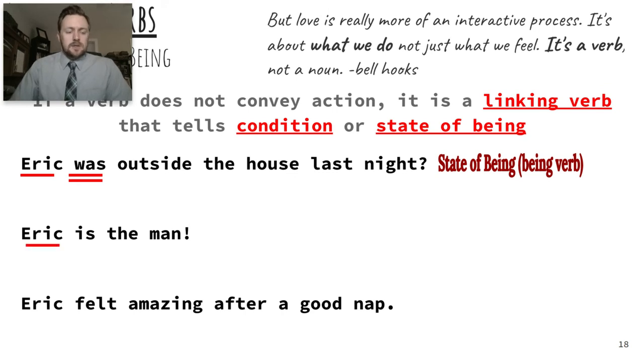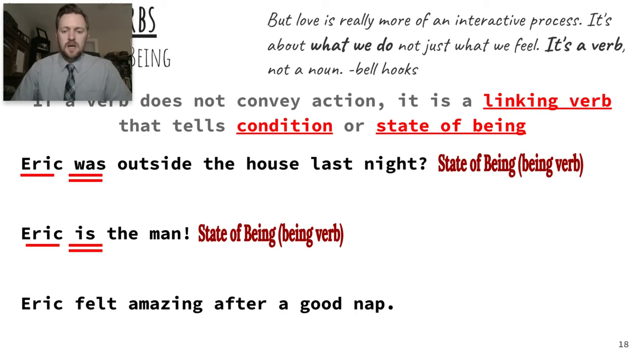Then Eric is the subject of this one. Eric is the man. Eric, subject; is, a verb, but it does not convey action. So it's a linking verb. And this one is also state of being. It's just telling us is. It's one of our state of being verbs. And here's an example at the bottom.